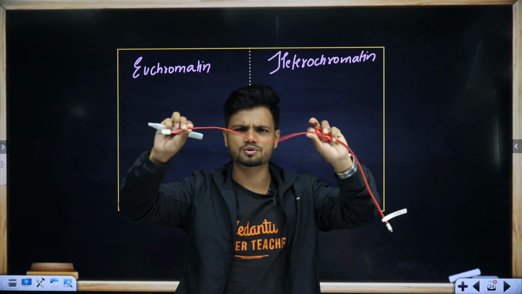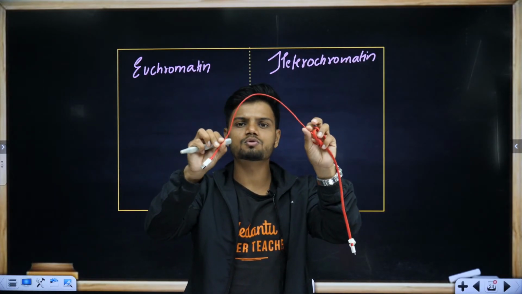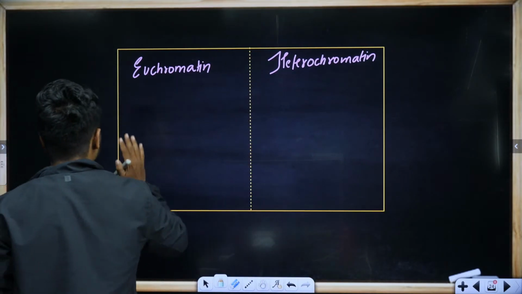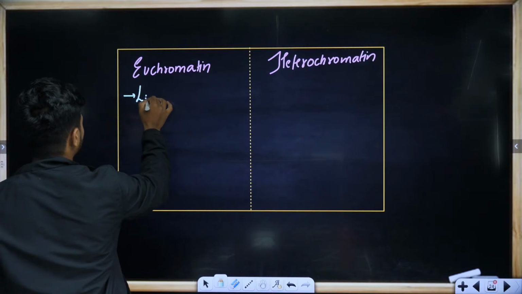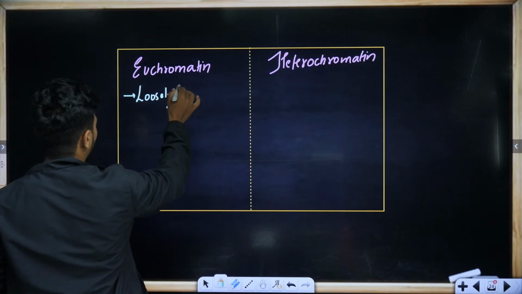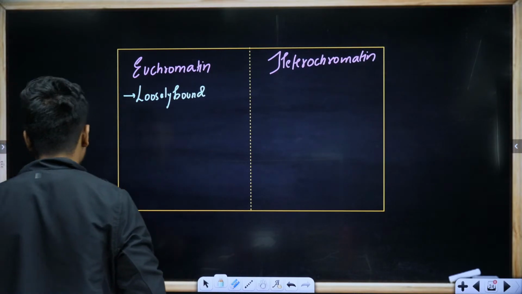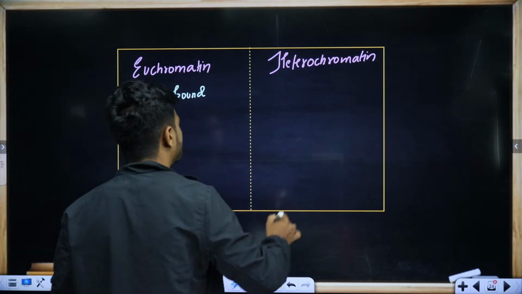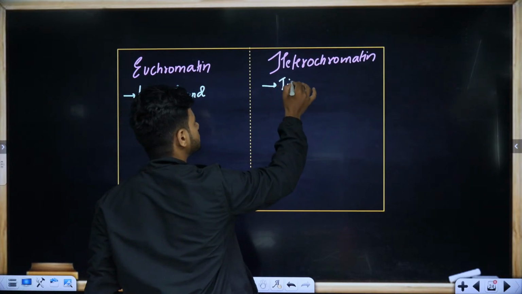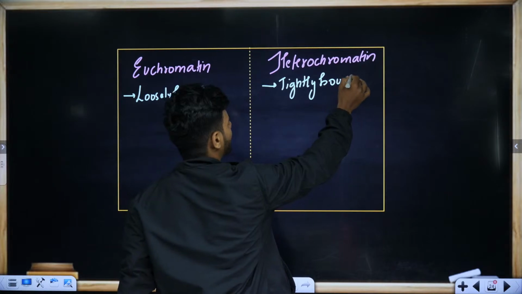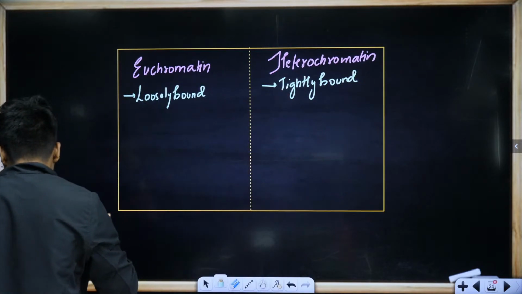When the chromatin is loosely bound, it is called euchromatin. When it is tightly bound, it is called heterochromatin.